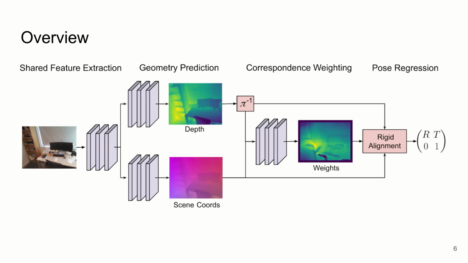Unlike typical absolute pose regression methods such as PoseNet that use generic CNN architectures and attempt to implicitly memorize the scene, this architecture decomposes the task into explicit subtasks that are designed specifically for pose estimation.